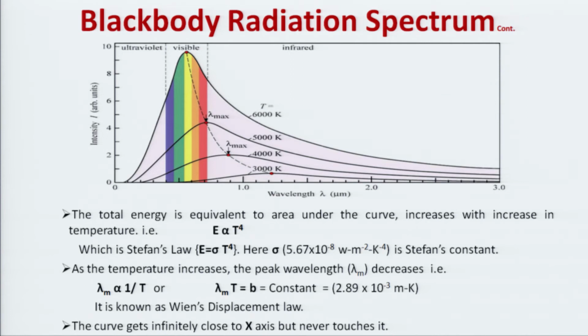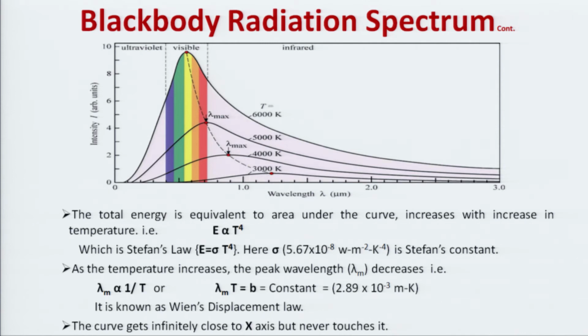Remember, if the wavelength decreases, that means frequency increases. So, this is of high energy, this has more energy, this has more energy. With more temperature, the intensity belongs to the lambda having more energy.